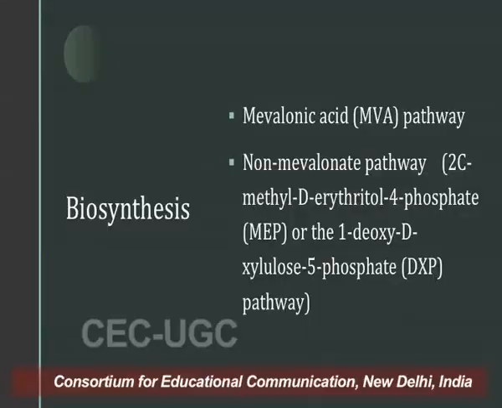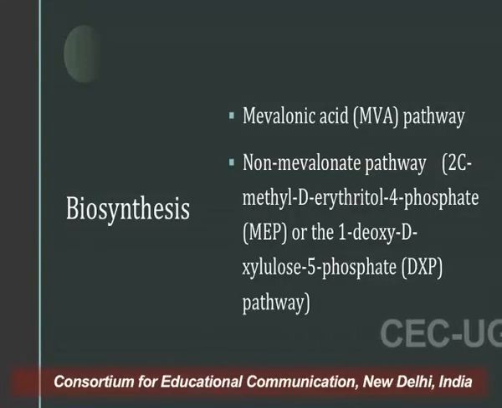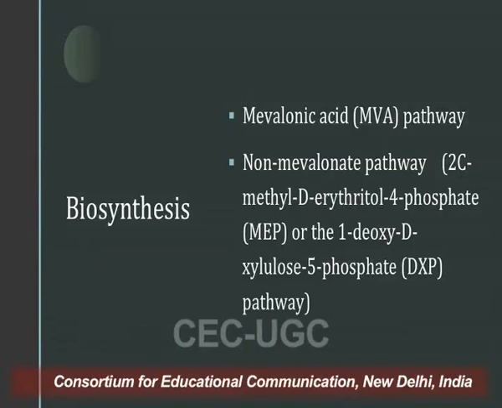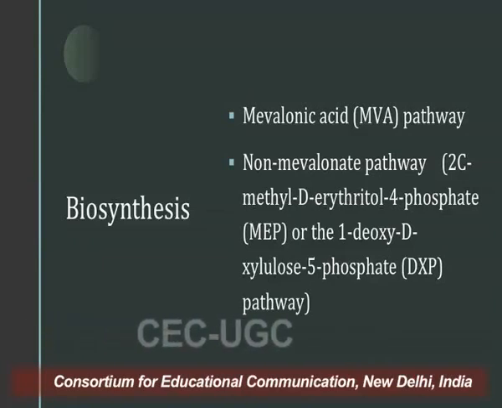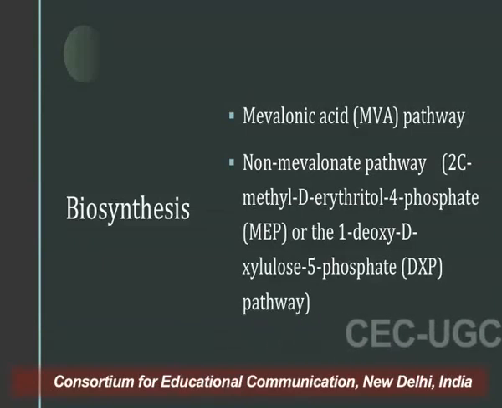Now we move on to the biosynthesis of terpenoids. As I told you, terpenoids have diverse chemical structures, but they are largely synthesized through a pathway known as the mevalonic acid pathway. As I discussed in my previous lecture on volatile oils, the constituents of volatile oils are synthesized through the mevalonic acid pathway. Since they are mainly composed of terpenes, we can also say that terpenoids are biosynthesized largely through